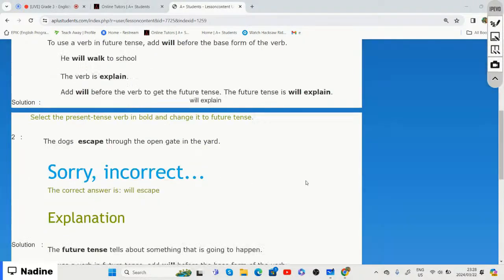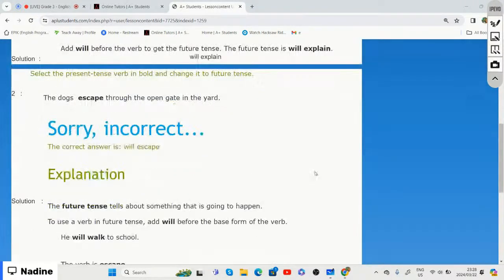All right, before I continue, are we still okay? Do you understand what future tense is? Do I need to re-explain what future tense is? Because everybody is very quiet. Are we still okay? Do we understand future tense?